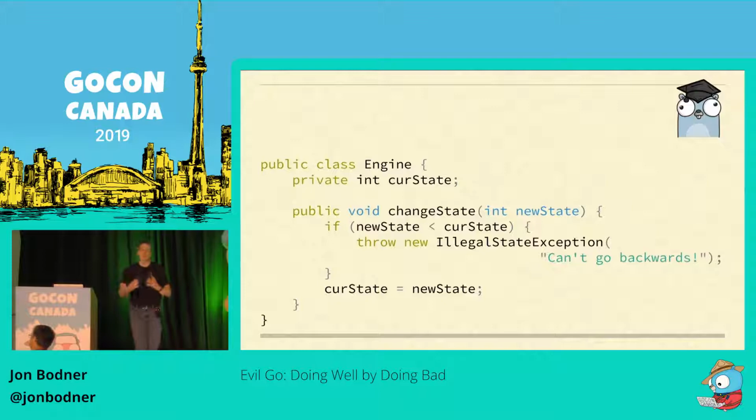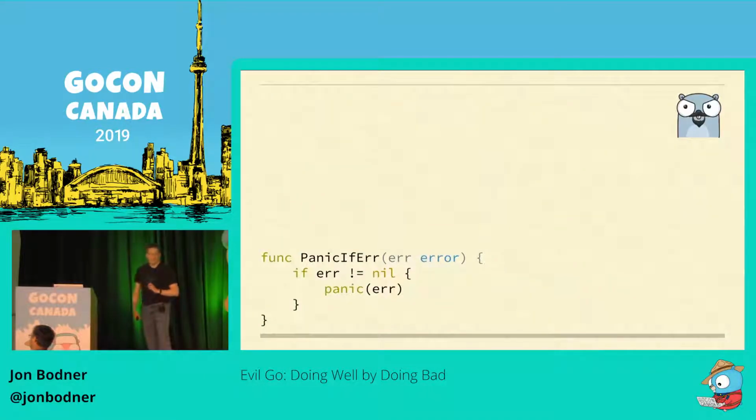So how do we bring this brand of evil to Go? We do it by abusing the panic and recover keywords. Panic is meant for situations like disk disappeared or network card exploded. It's not for someone passed a string instead of an int, but it could be. So, unfortunately, other less enlightened people, they'll be returning errors from their code, so here's a helper function, panic if error. You can use this to turn other people's errors into panics.